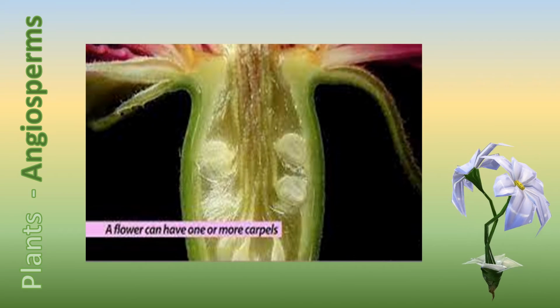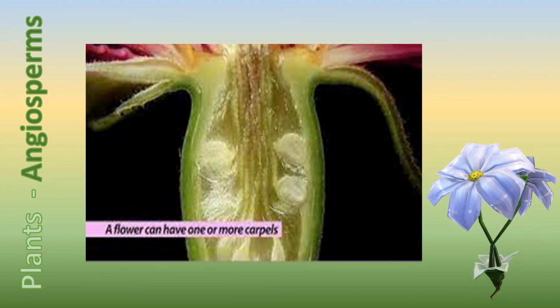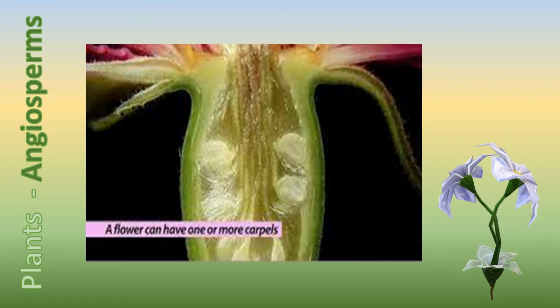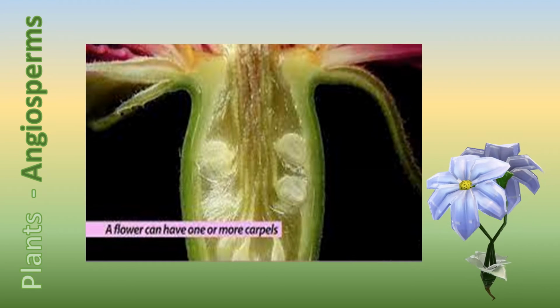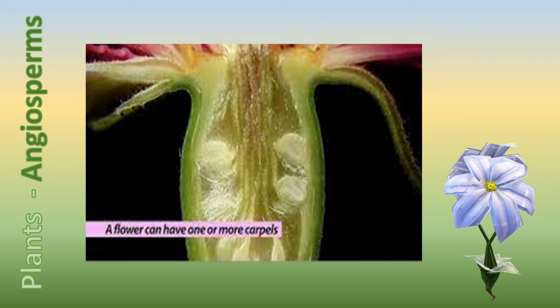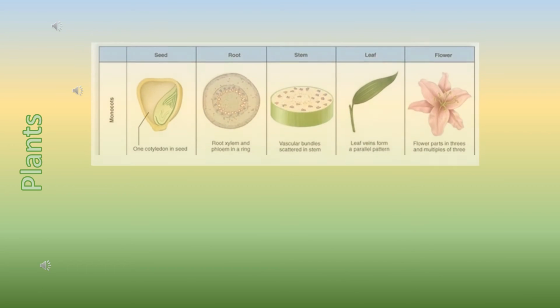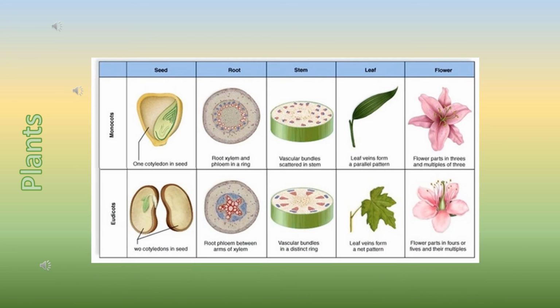The carpel is the innermost part of a flower. A flower can have 1 or more carpels. Together, all the carpels are called a gynoecium. The flowering plants are only divided into 2 main divisions, the monocots and the eudicots.